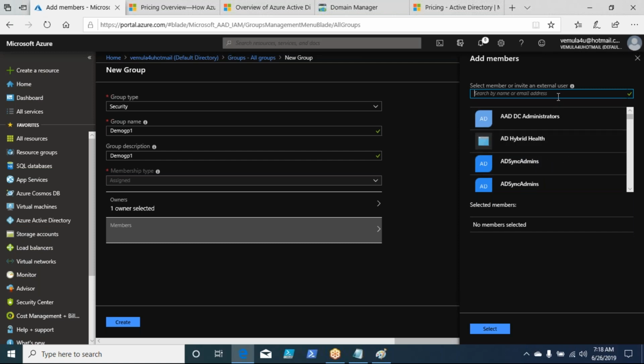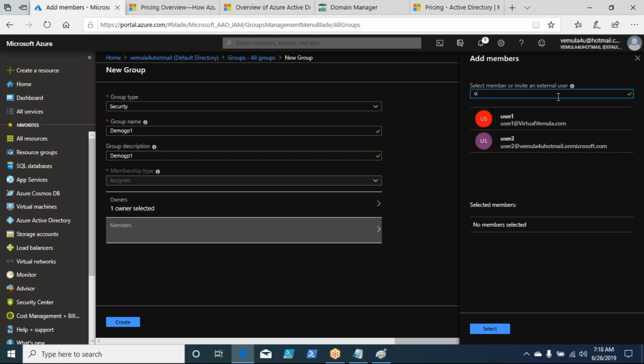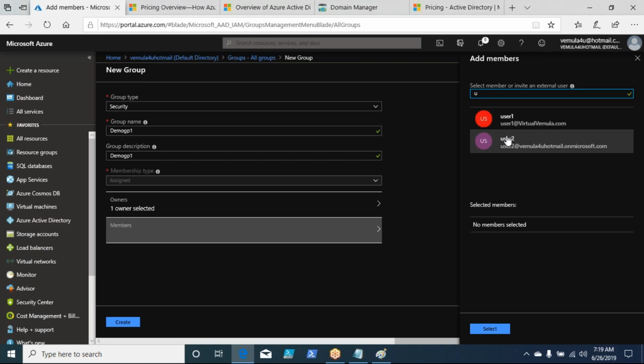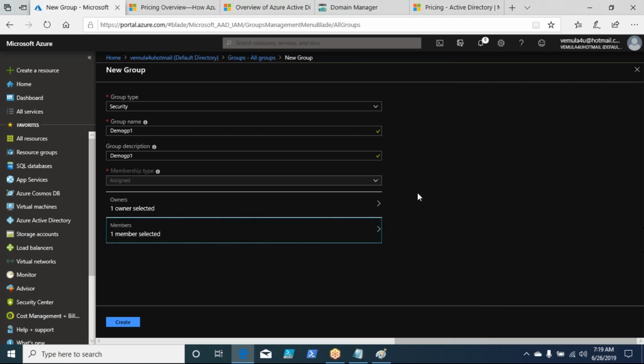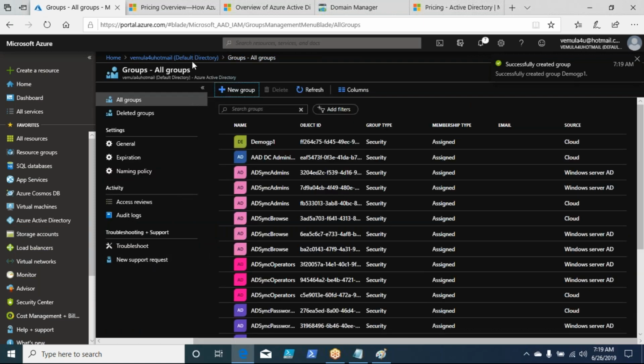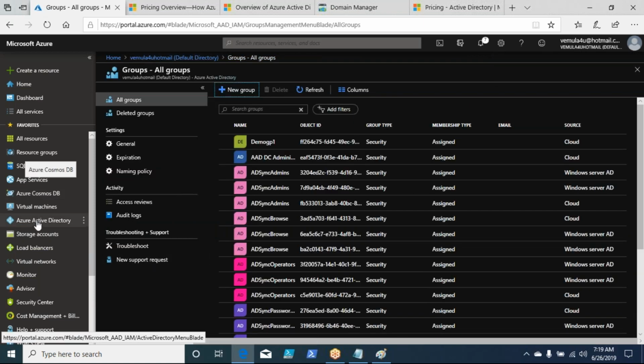Now let me add user2 which I created. You can see user2 which we created is visible here. I'll add user2, add and then create. Likewise, you can also create groups within Azure Active Directory, right?